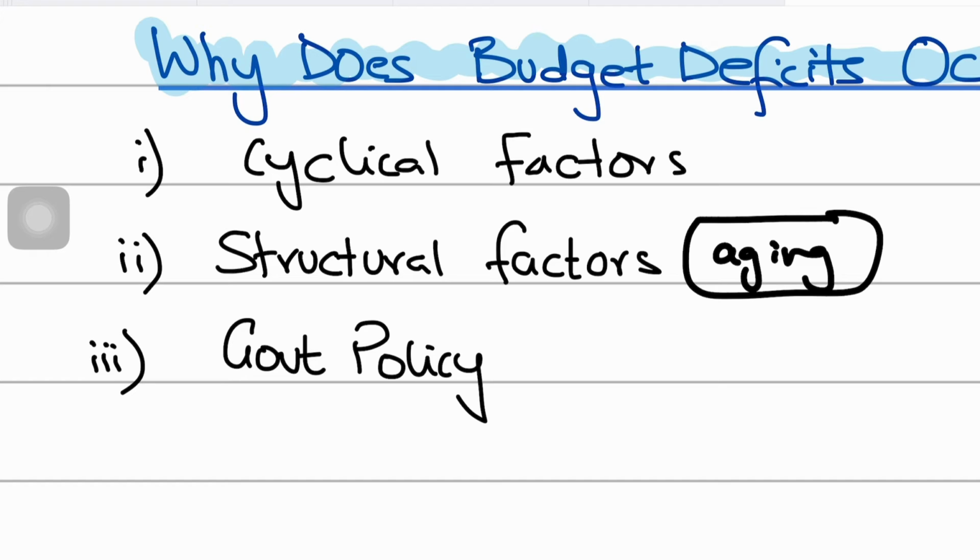So you have higher government spending and less tax revenue coming from these retired people because they're not earning anything. And they're aging and retired, and they're relying on government pensions and support programs.